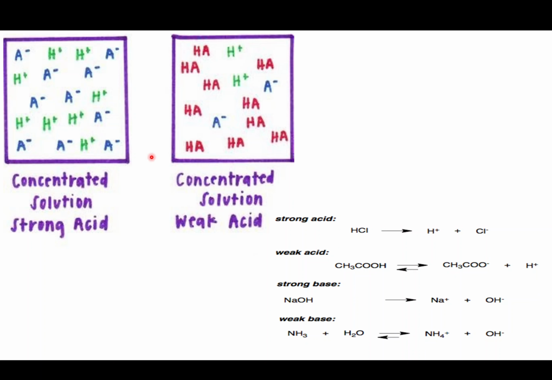Now these are both more concentrated. They're more concentrated because there is more of them in a volume, and you could imagine that the rest of that volume is filled with water. It's more concentrated because there's more per volume. But if you look, there's still only a couple of acid ions here, or hydrogen ions that make the acid, whereas there's loads here. So this would have a much lower pH than this one. So the weak acid, although it could be the same concentration, will have a different pH to the strong acid of the same concentration.